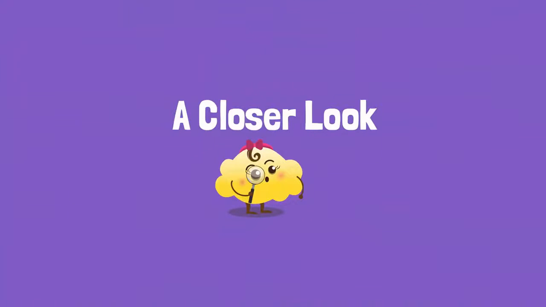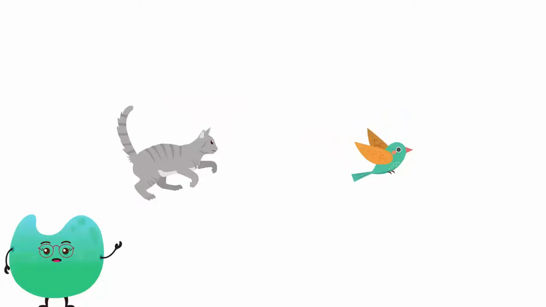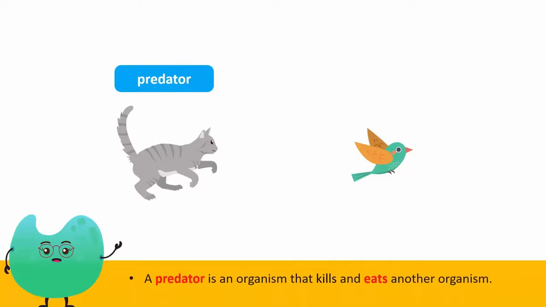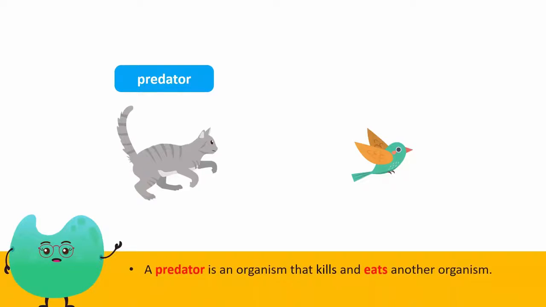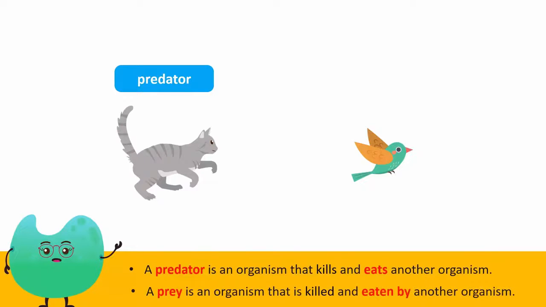Let's take a closer look at these relationships. For example, let's look at the cat and bird. In this process, the cat is a predator. A predator is an organism that kills and eats another organism. The bird was the organism that was killed, so it is the prey.